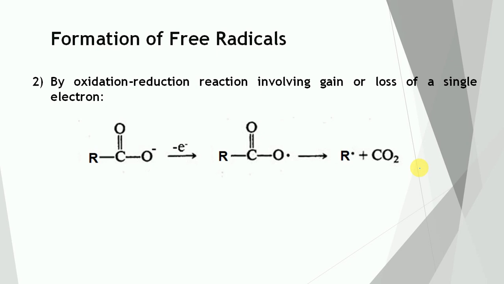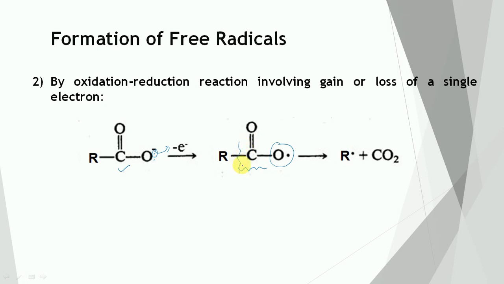Second one, by oxidation reduction reaction involving gain or loss of a single electron. So it is the acetate ion. There are electrons on the oxygens. It will lose one electron, and first of all this free radical will be generated, in which the odd electron is carried by the oxygen.